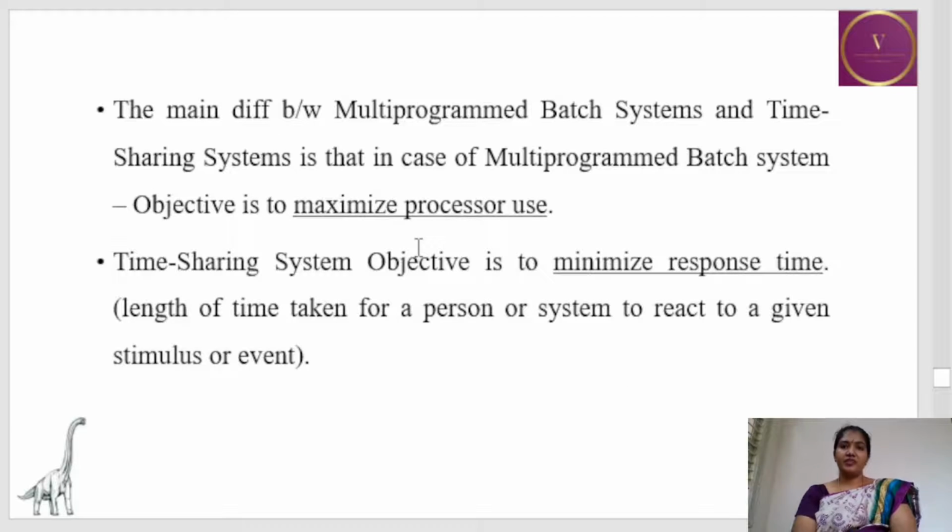The main difference between a multi-programmed batch system and the time sharing operating system is that the main objective in a multi-programmed batch system is to utilize the CPU to the fullest, that is, maximum processor use, whereas in a time sharing operating system, the main aim is to minimize response time, that is, quickly respond to the user's requirement. Response time is the length of time taken for a person or a system to react to a given event. So the processor has to respond quickly to the user's requirement.